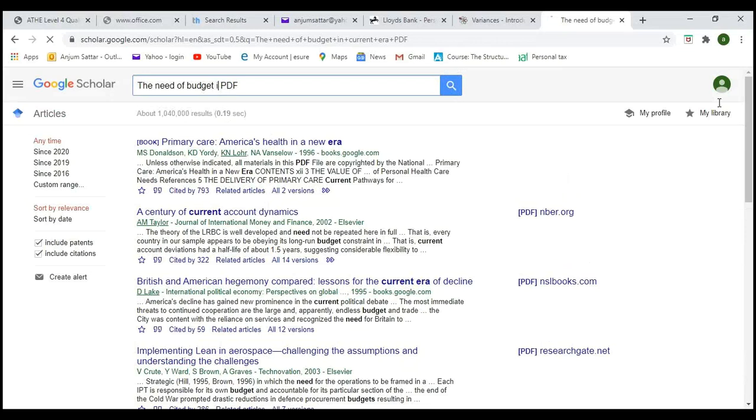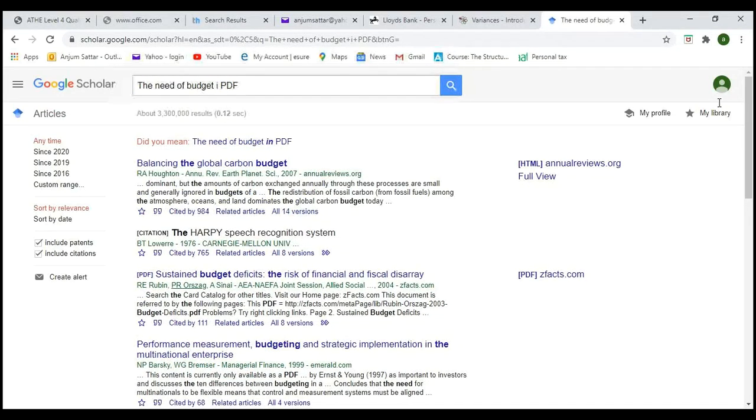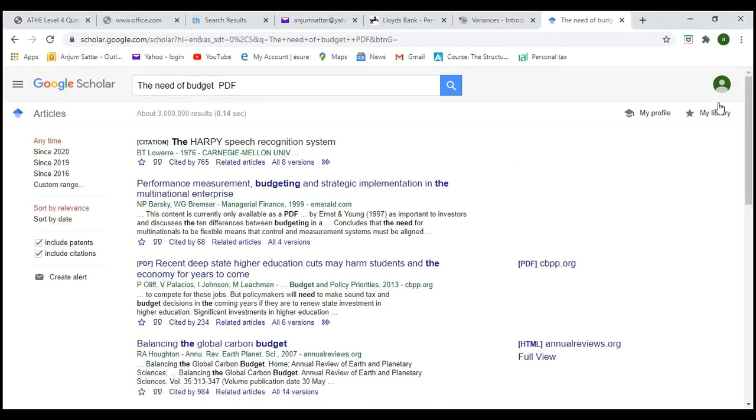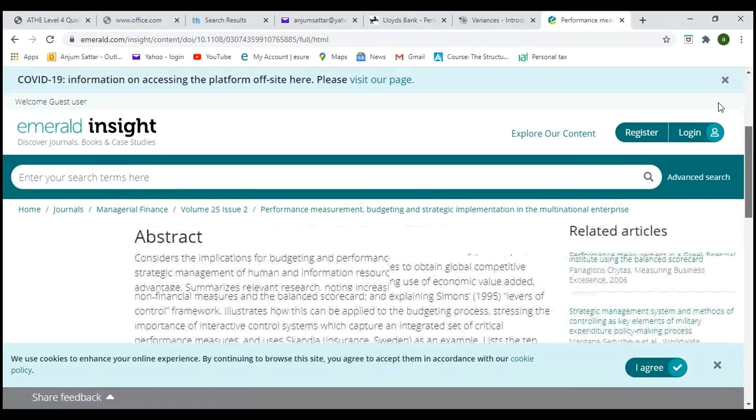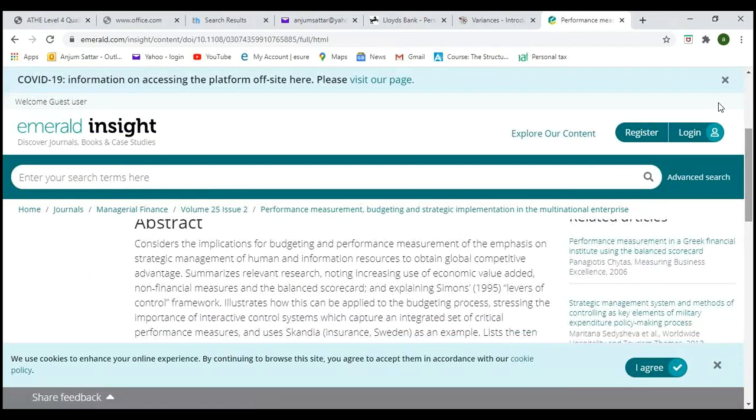Simply, if you carry on and do a bit of research like this, it will help you. You will see here, considering the implication of the budget and performance, emphasis on strategic management and human resources, all this is competitive advantage. To summarize, we can look around the importance of budget.